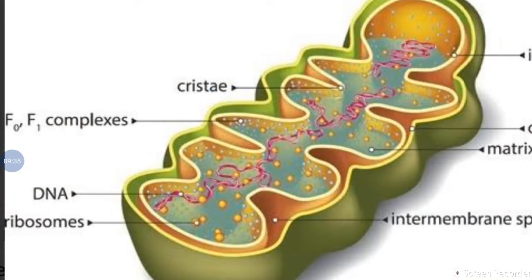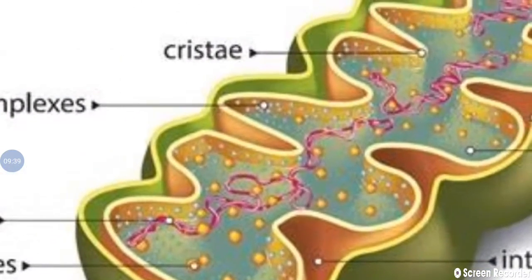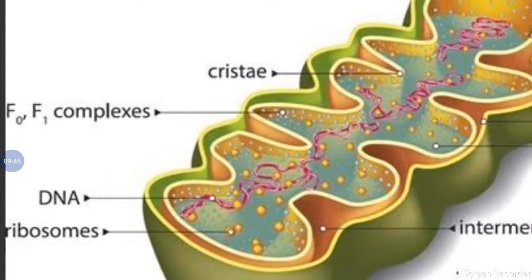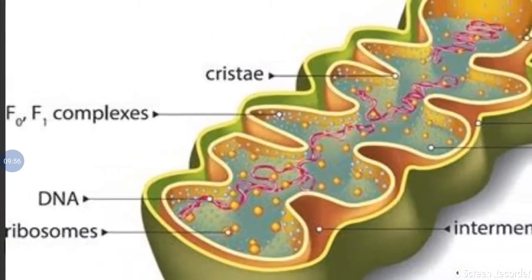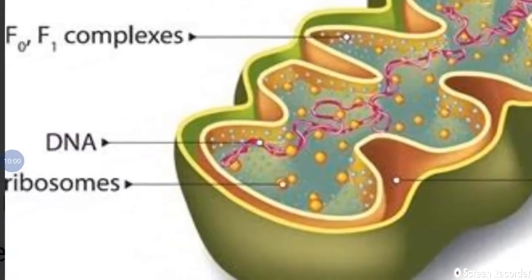So a DNA molecule is present, but in the statement it is given as one. In the diagram we are finding many. That is also correct; one or maybe many DNA molecules are present. When replication is done, we can find many. Without replication, compulsorily one DNA is present. If no replication occurs in the mitochondria, one DNA molecule is compulsorily present. And one more thing, ribosomes are also present.